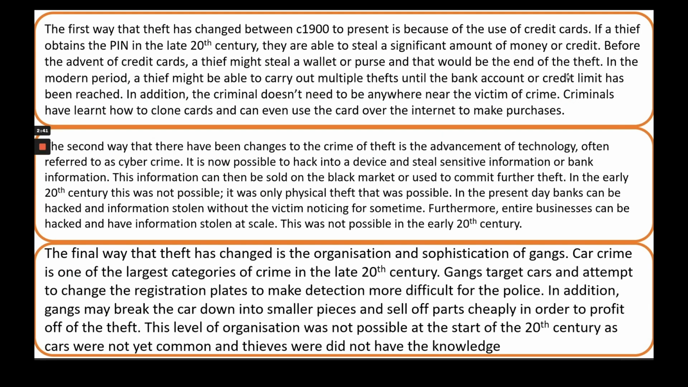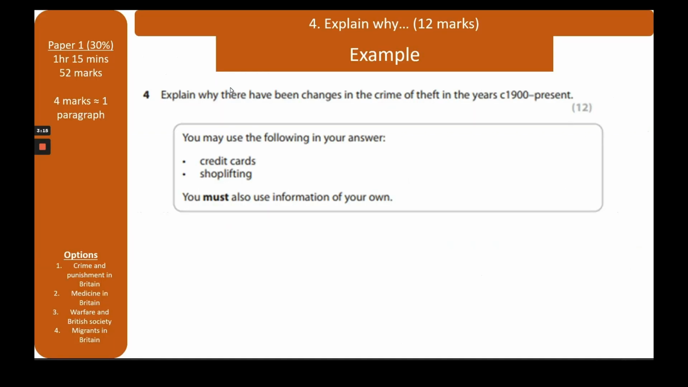It doesn't matter. If a thief obtains the PIN in the late 20th century, they are able to steal a significant amount of money or credit. Before the advent of credit cards, a thief might steal a wallet or a purse, and that would be the end of the theft. In the modern period, a thief might be able to carry out multiple thefts until the bank account or credit limit has been reached. In addition, the criminal doesn't need to be anywhere near the victim of the crime. Criminals have learnt how to clone cards and can even use the cards over the internet to make purchases. So they're really clear about how the crime of theft has changed in between these 2 dates, so 1900 to present.